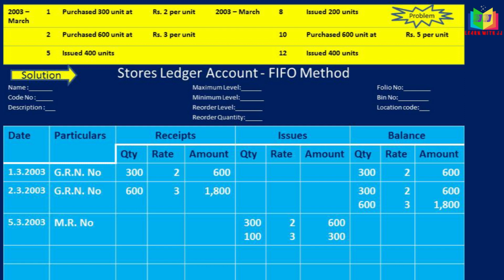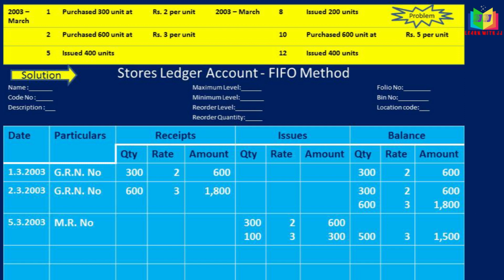First we have to issue this and then we need 100 more. For that we can take it from the 600. In that 600 we can issue 100. So the balance left over is 600 minus 100, we have 500, at the same rate, that is 3 rupees, and the balance amount is 1800 minus 300, 1500.